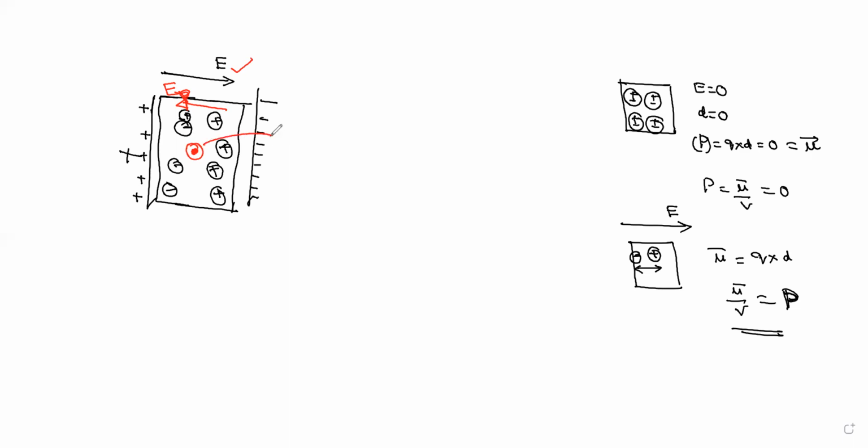Is it clear? So the local field is nothing but the resultant electric field on a particular atom of the dielectric material,